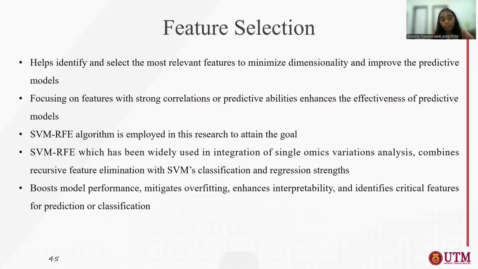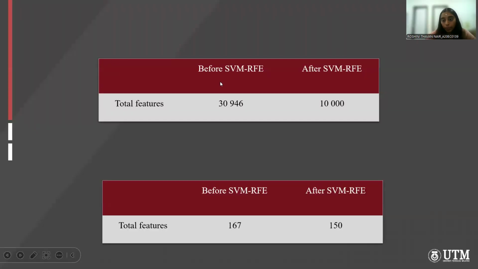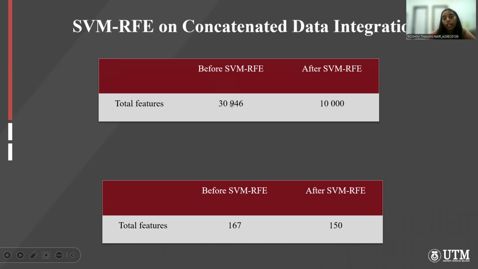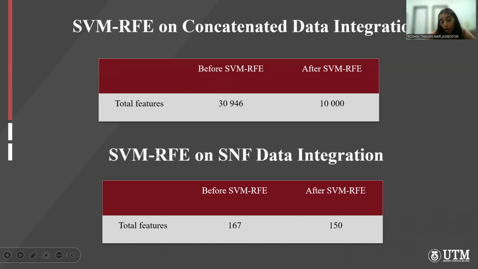For this research, we use the SVM-RFE algorithm to achieve our goal. SVM-RFE has been widely used in integration of single omics variation analysis, which combines a recursive feature elimination with SVM. Here is the result before we apply SVM-RFE on the concatenated data integration method. After applying, there were 10,000 features only. Here is the value of SVM-RFE on SNF data integration. Before applying, there were 167.